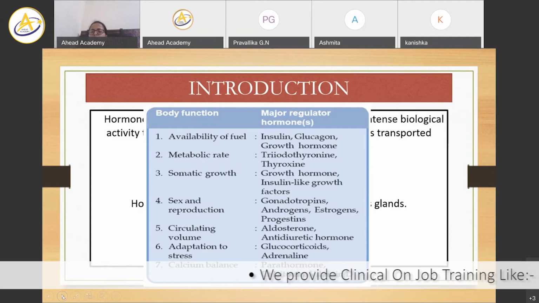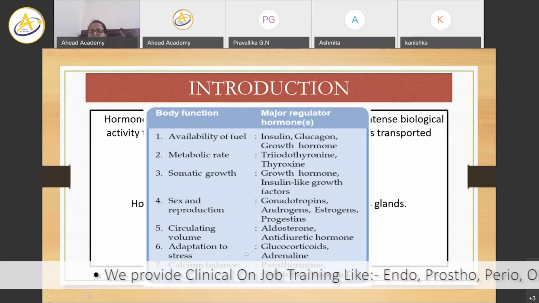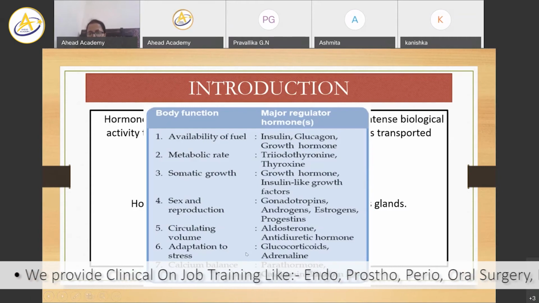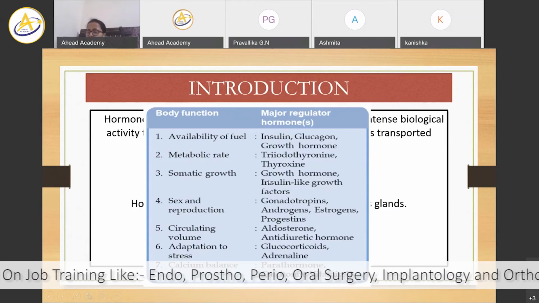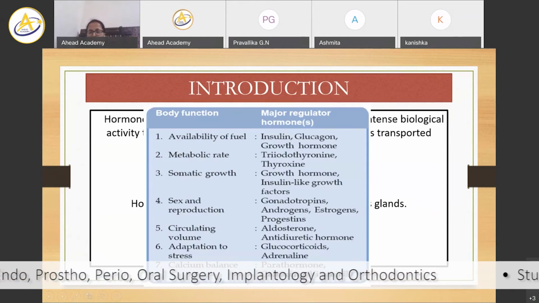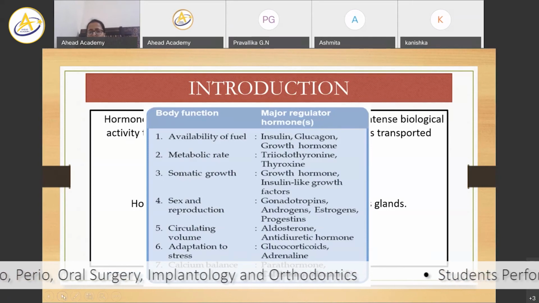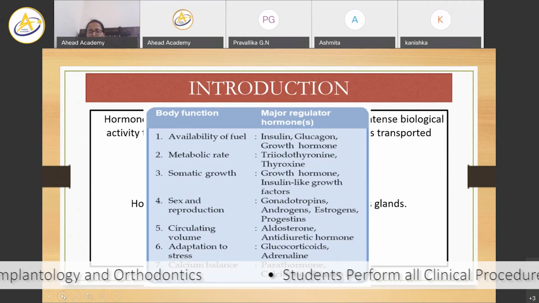You can unmute your mic or write it in the chat box. Decreased serum calcium level, how does it affect the parathyroid hormone? Does it have any role in bone remodeling or not? And if it has, on what kind of cells does it act?